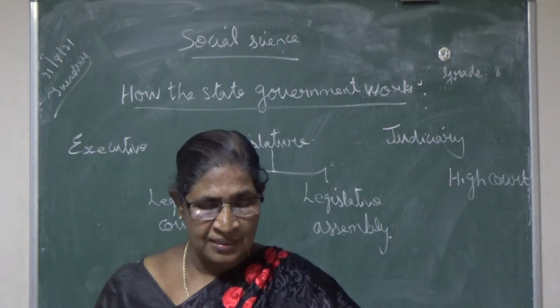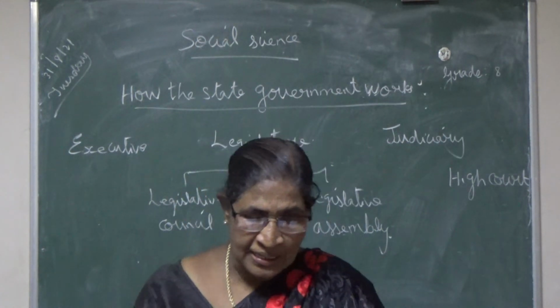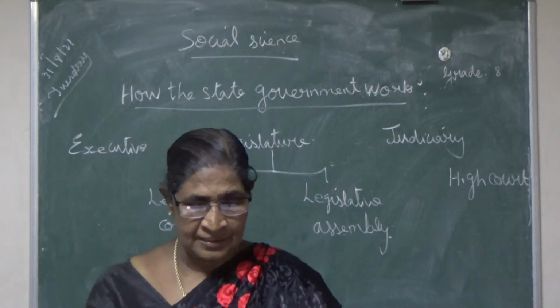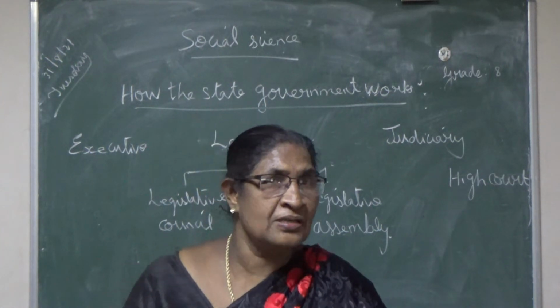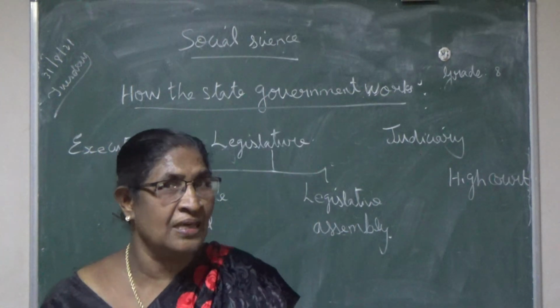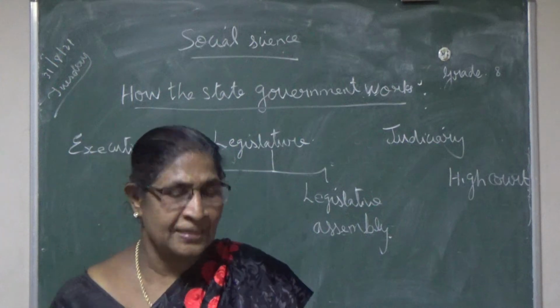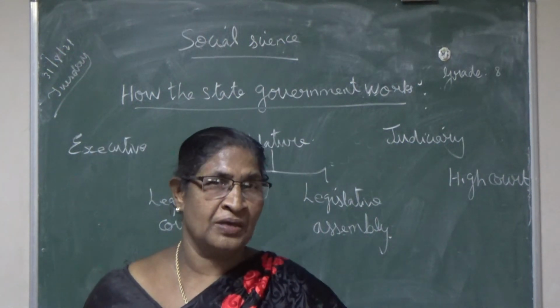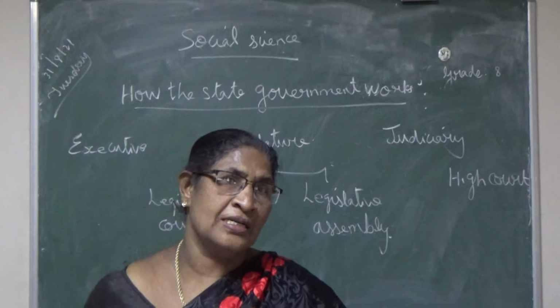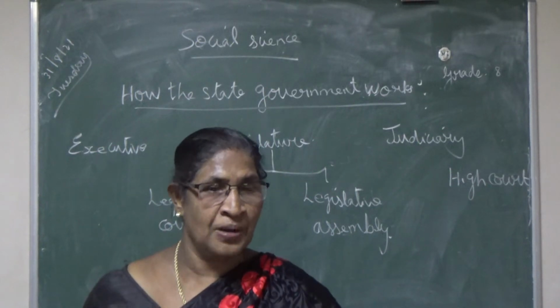So that same point is coming here. The total number of members of the Legislative Assembly in Tamil Nadu is 235. Now, how does the Legislative Assembly work and what powers does it have?